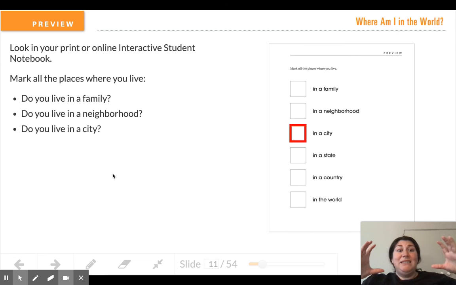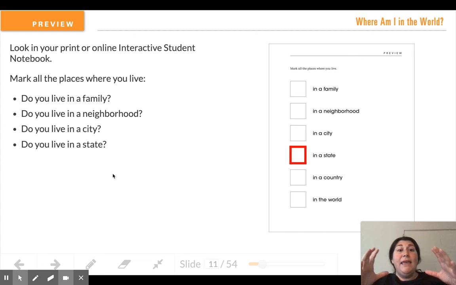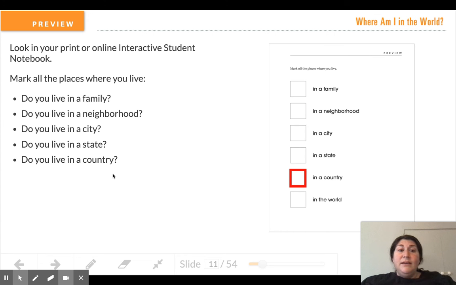Then we also live in a city or a town, depending on what you call it. And we all live in a city. We actually live in the same city or town right now called Ridgewood. I live in a different town, but you all live in the same town. And then if we get a little bigger from there, so we live in our city, we also live in a state. Does anyone know what state we live in? It's New Jersey. So that's our state.